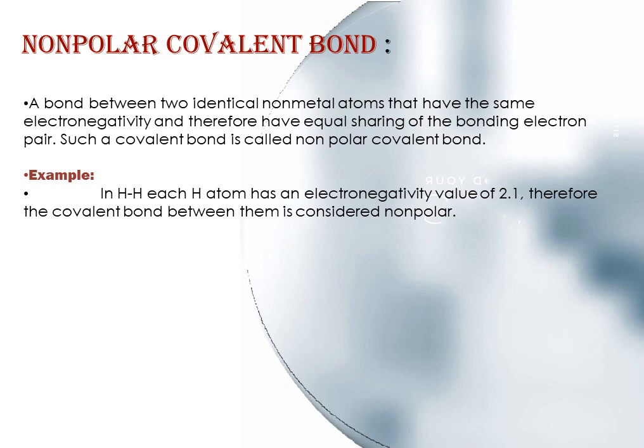As a result of this similar electronegativity, a covalent bond is formed which is called non-polar covalent bond. For example, in hydrogen molecule, two hydrogen atoms are present. Each hydrogen atom has an electronegativity value of 2.1. Therefore, the covalent bond between them is considered as non-polar covalent bond.